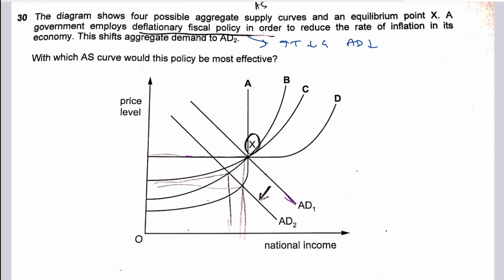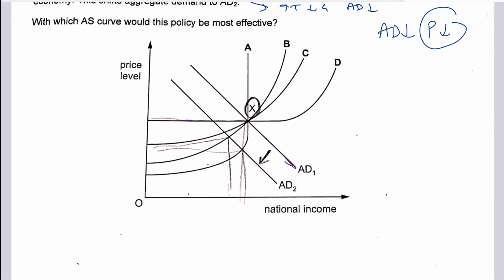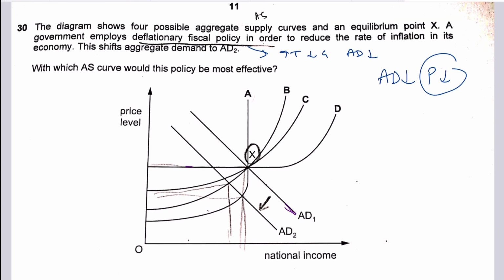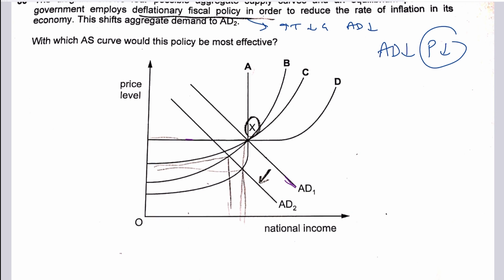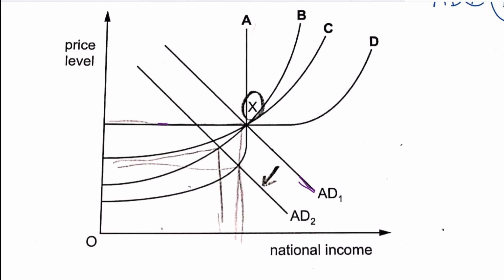Since aggregate demand is going down, your price level or inflation should go down. But it would obviously depend upon your aggregate supply curve as well. To what extent inflation would go down, or to what extent deflation would occur, depends upon the shape of your aggregate supply curve. So the correct answer to question 30 should actually be A.